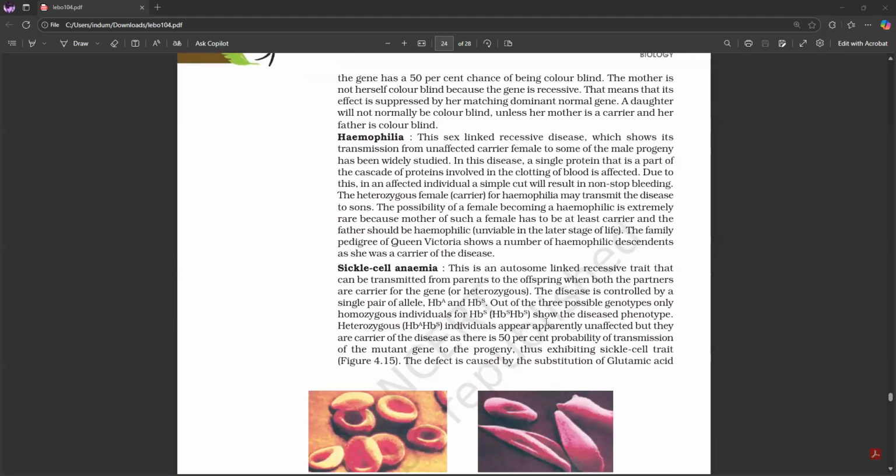This means that its effect is suppressed by her matching dominant normal gene. A daughter will not normally be colorblind unless her mother is a carrier and her father is colorblind.